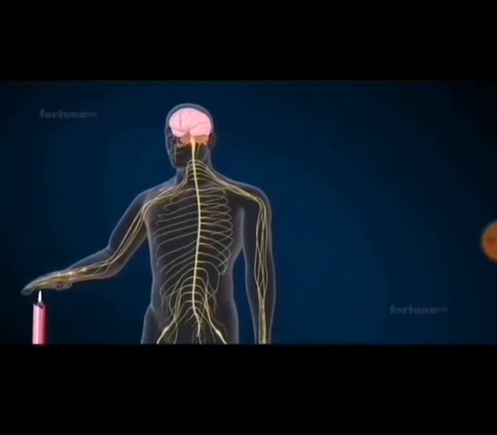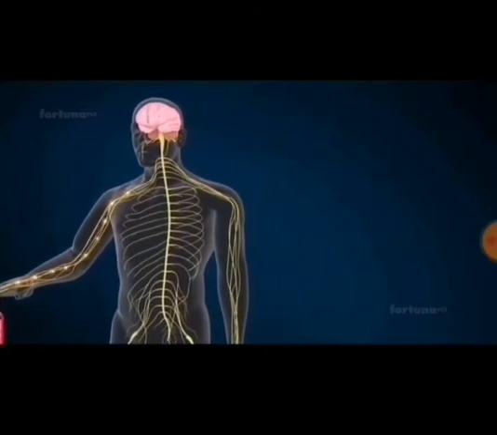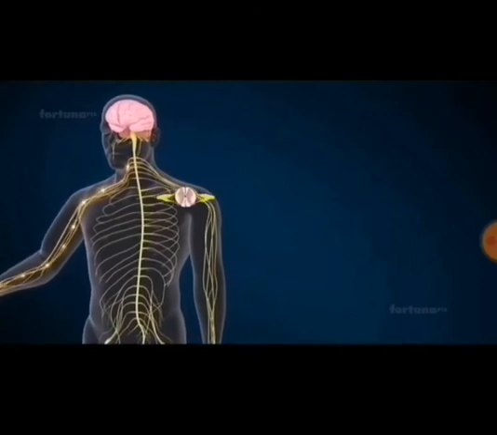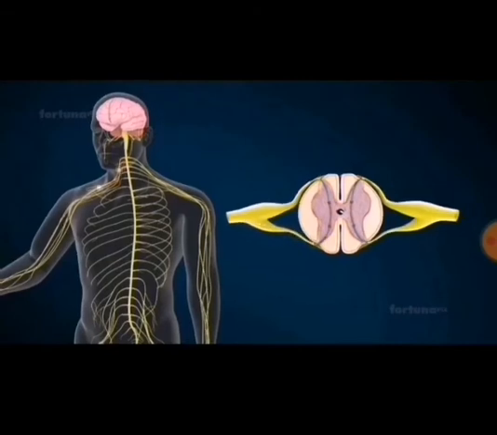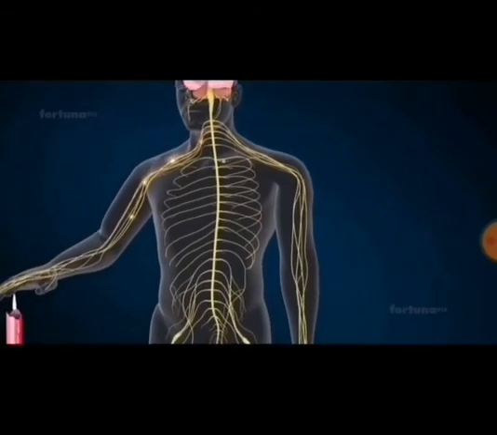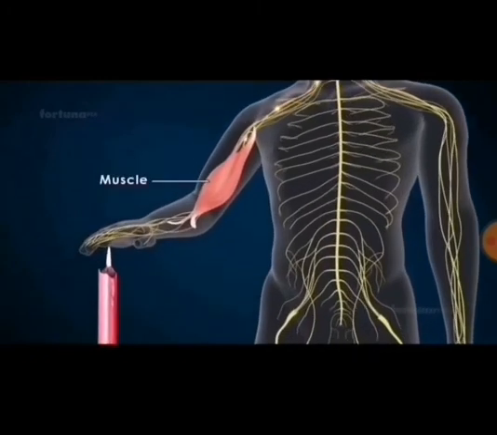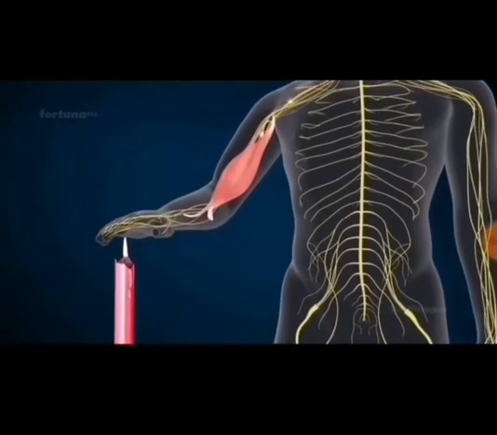A nerve impulse is generated and carried by sensory neuron present in skin to spinal cord. The interneuron lying in spinal cord transmits impulse to motor neuron, which carries it to effectors. The effectors in this case are bicep muscles of arm. They act as effectors and contract and pull the arm away.